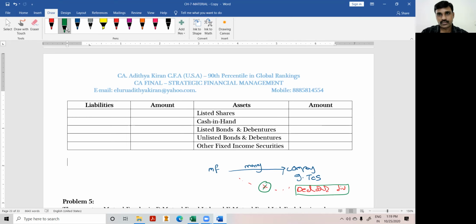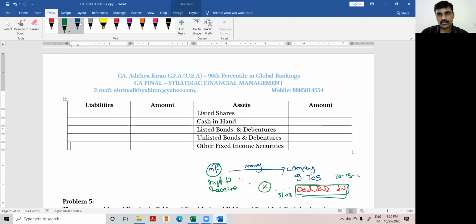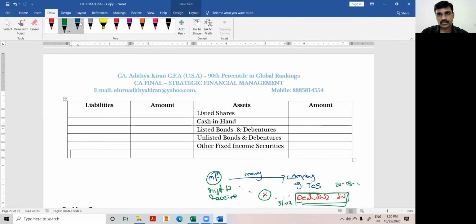The moment the company declares the dividend, we have a right to receive it. Say the dividend is declared on 20th March. On 31st March, the company still has not paid the dividend, but since it has already declared it, we have a right to receive the dividend. The mutual fund has a right to receive the dividend, so it would be its asset.